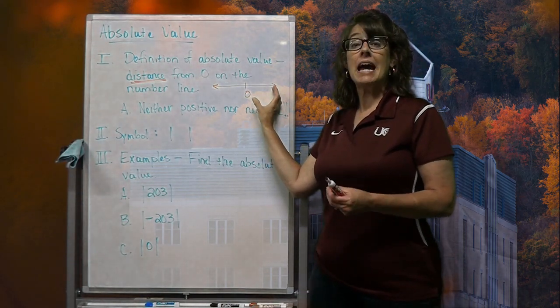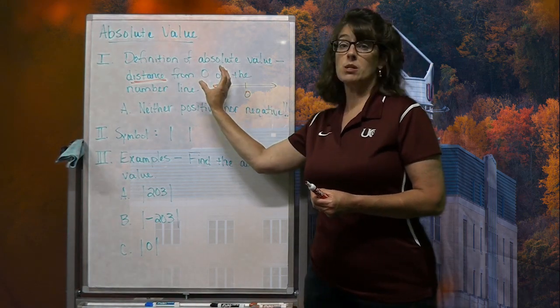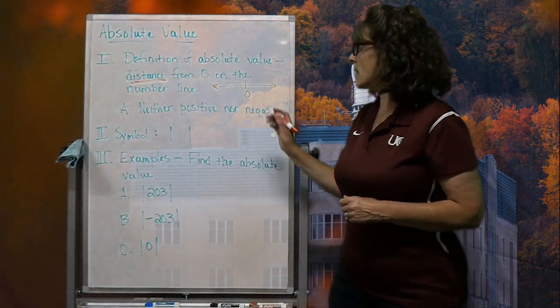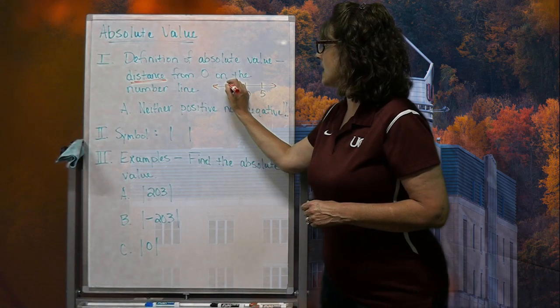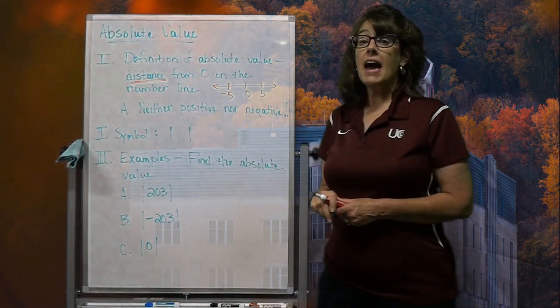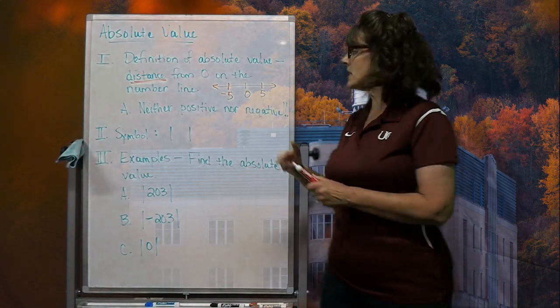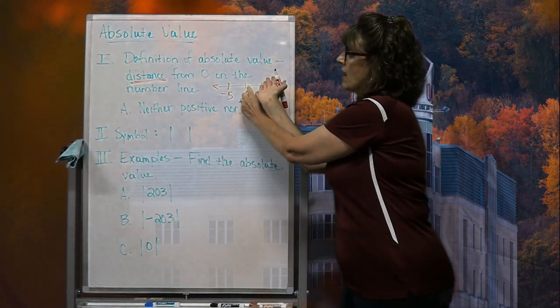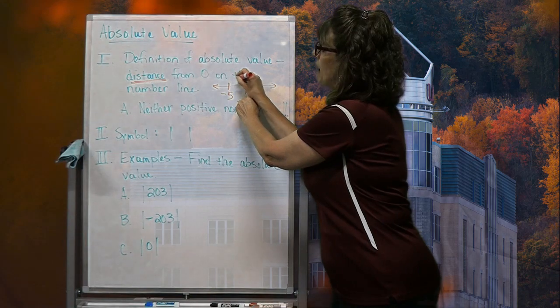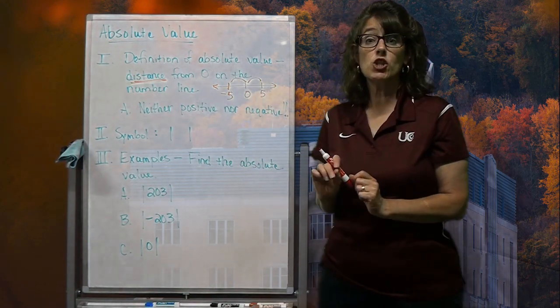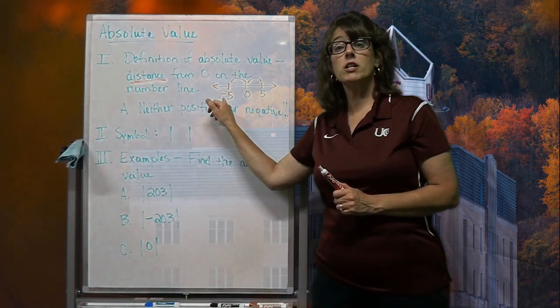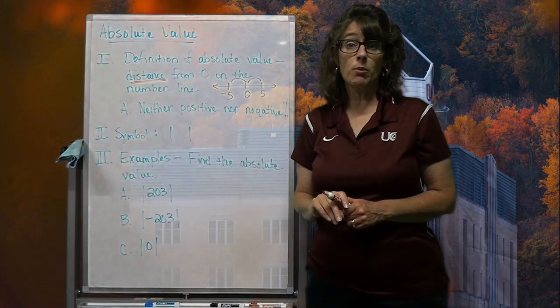If you're talking about a negative number, its position is back here. So remember, say for instance a 5 and a negative 5, they have the same distance. Because to get that negative 5, what we did is we took this distance of 5 and flipped that distance back this much to create that position, and said let's throw a negative on it to show that it's on that side of the number line.